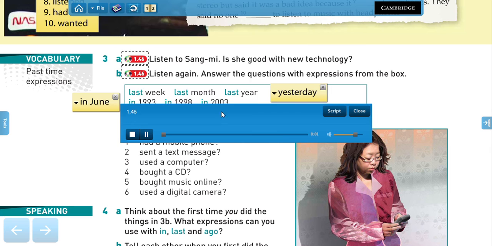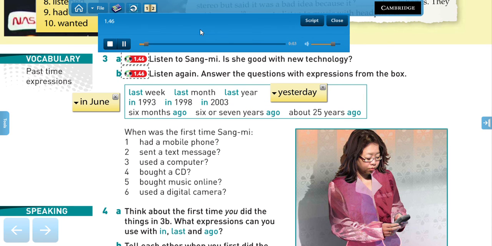Track 46. Sangmi. My first mobile phone. I think it was in 1998. I didn't use it a lot. I can't remember my first text message. Maybe 6 or 7 years ago? I'm not very good with technology. The first time I used a computer was at school. That was about 25 years ago.